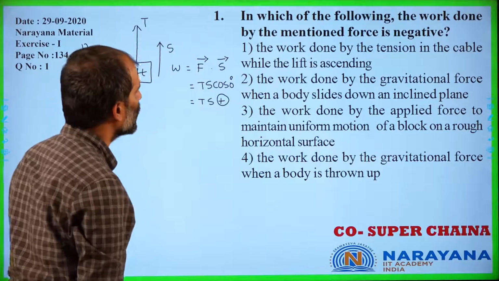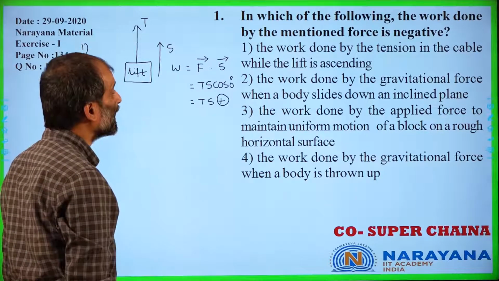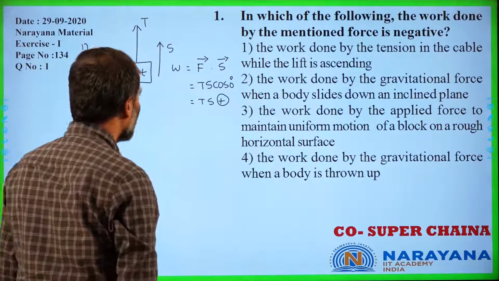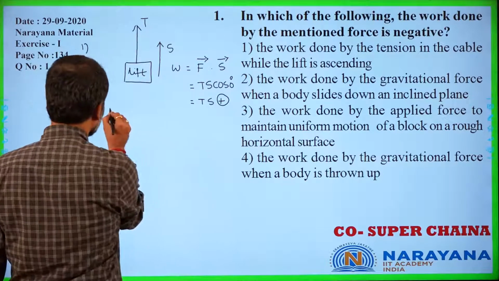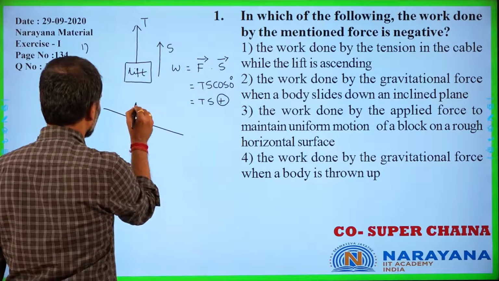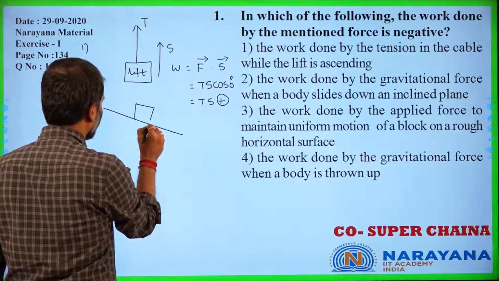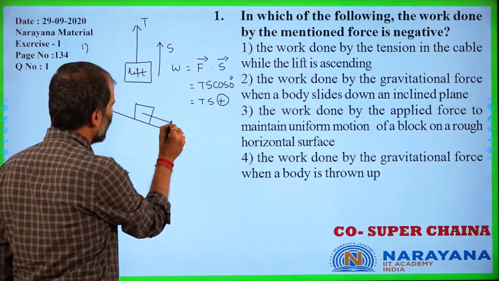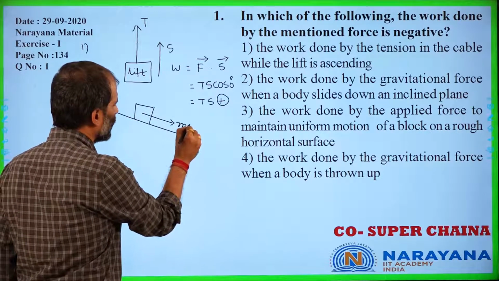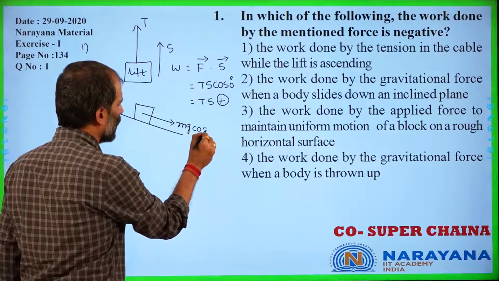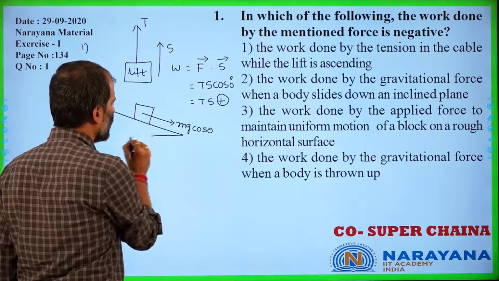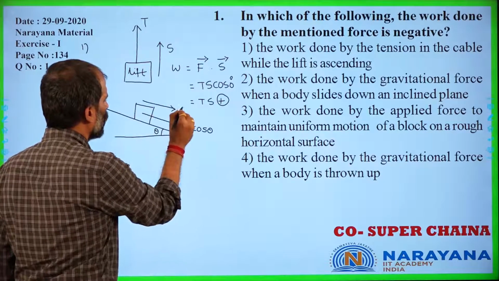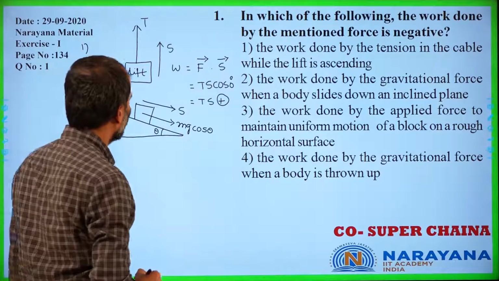Second case, work done by the gravitational force when a body slides down the inclined plane. When a body is sliding down the inclined plane, the component of weight, mg sin theta, acts down the inclined plane and the displacement of the body also would be down the inclined plane.